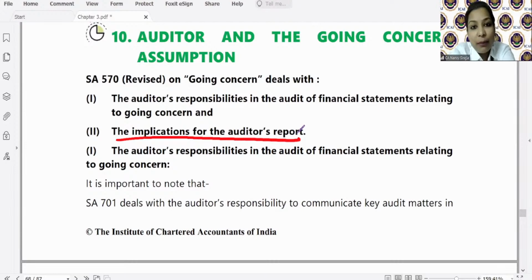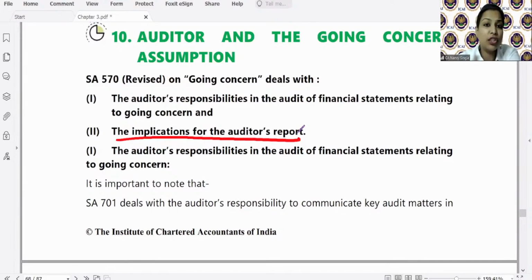It is one of the fundamental accounting assumptions whereby it implies that neither does the business have the intention nor the necessity to close or shut down the operations, and it will continue for the foreseeable future. What is foreseeable? A long period of time, at least 12 months from the balance sheet date. At least for 12 months the company is going to continue with its operations.